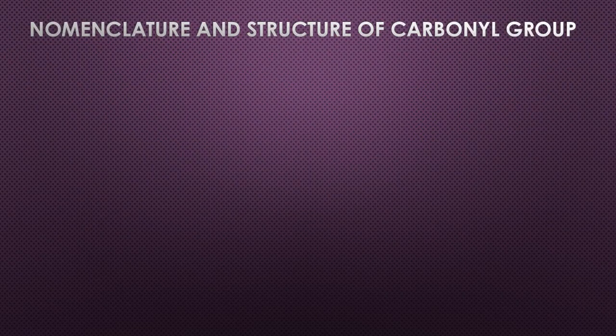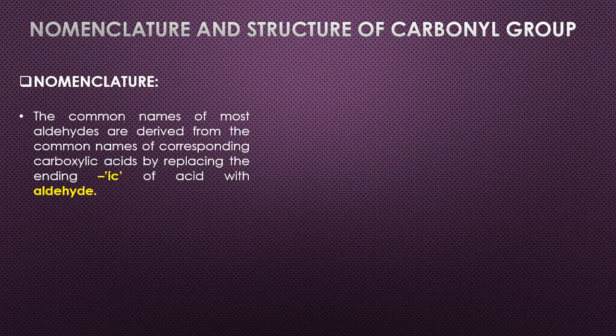Let's see how to name these carbonyl compounds. The common names of most aldehydes are derived from the common names of corresponding carboxylic acids by replacing the ending -ic of acids with aldehyde.